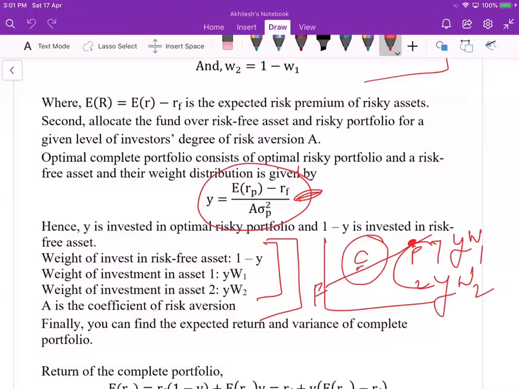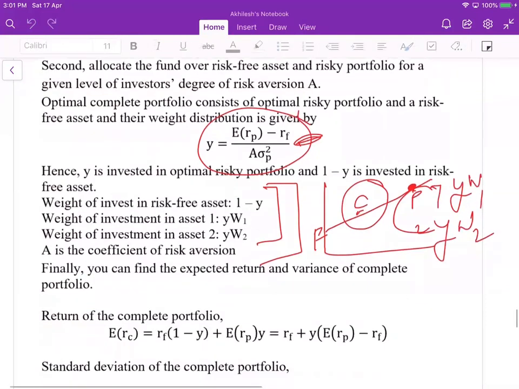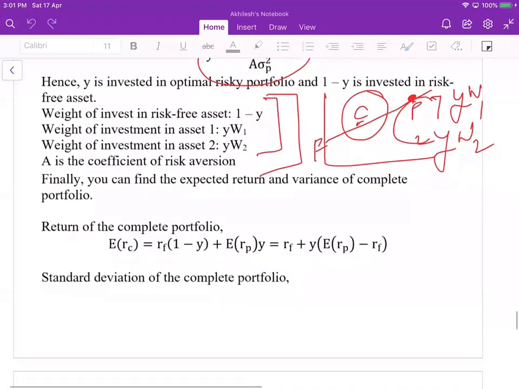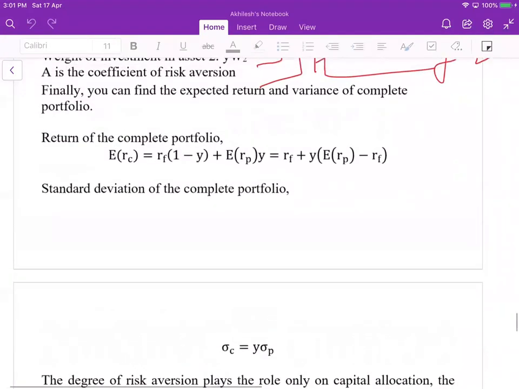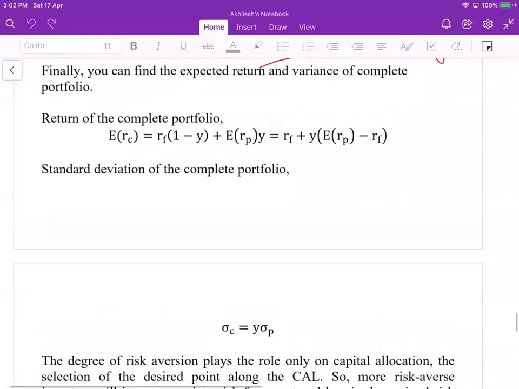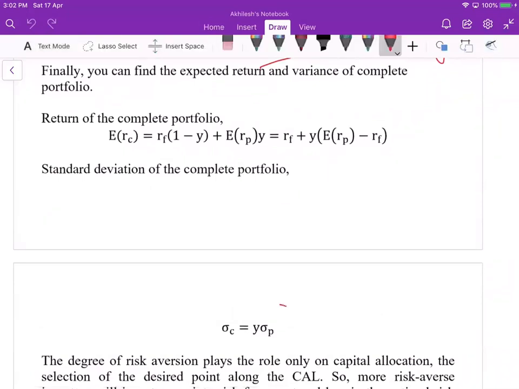All three distributions are used to construct the complete portfolio. And this we have already seen.